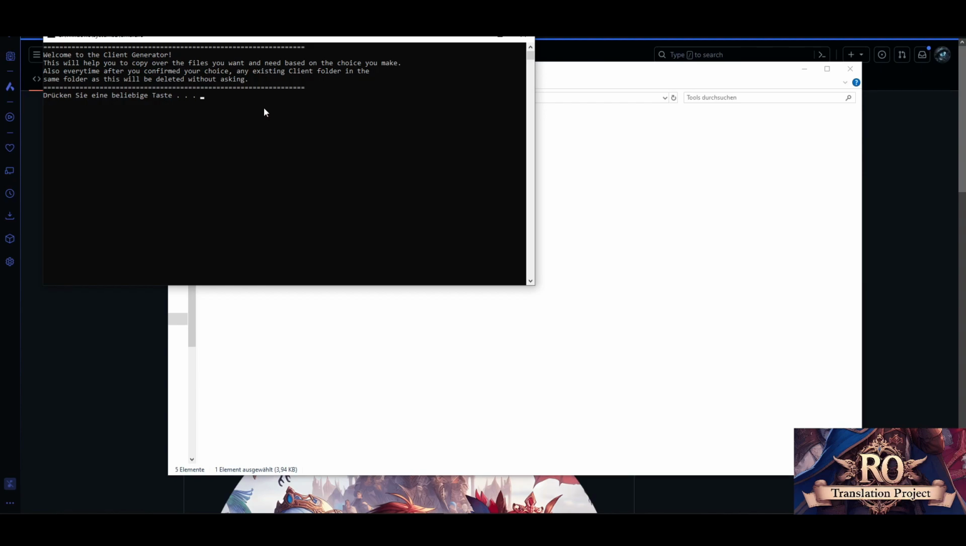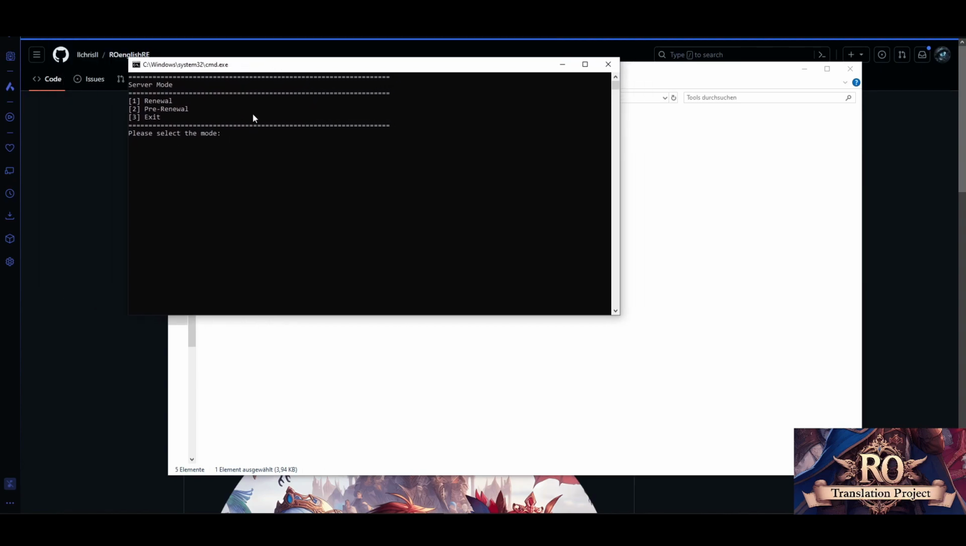And then you have here, you can choose the server mode or even exit, of course, or press X. So if you want to make a renewal, you type the 1 and enter. And you repeat the same step pretty much depending on what client they need. It's also noted here what the project base is.